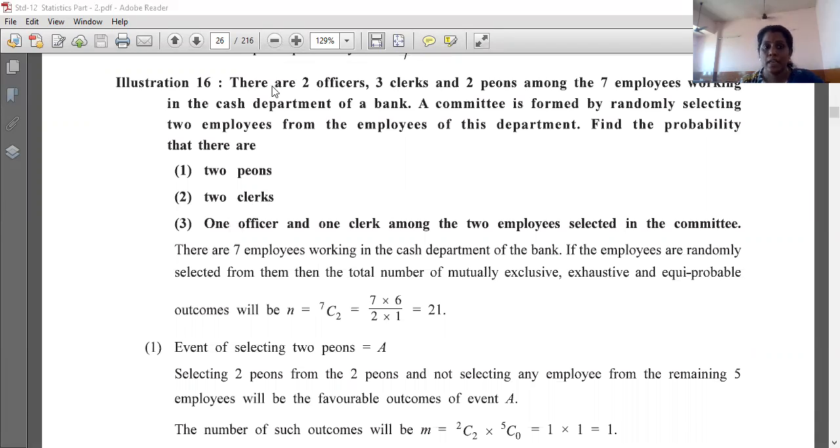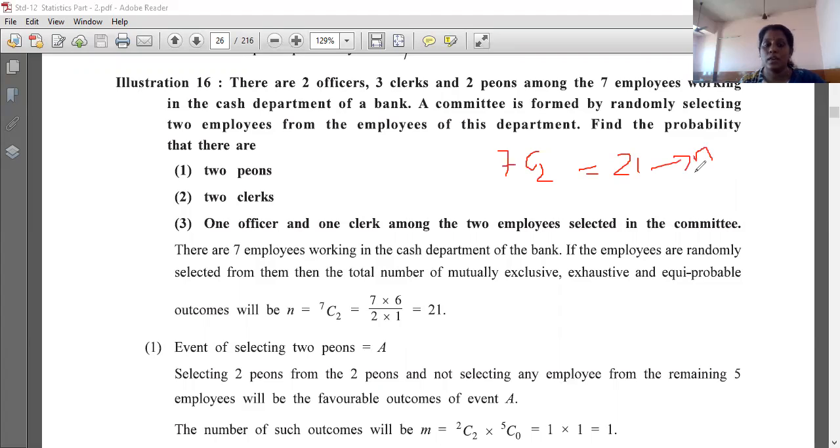So what is N? See, here the condition is given that whenever it is said that you have to select, तो select होता है तो क्या होता है? Combination. I told you, we have learned in 11th standard. In 11th standard we have seen that whenever it is the word selection, then we are using combination. Whenever it is arrangement, we are using permutation. So here it is said that out of 7, you have to select 2 person. So 7C2 होगा. So the answer comes to 21. So this 21 is your N.